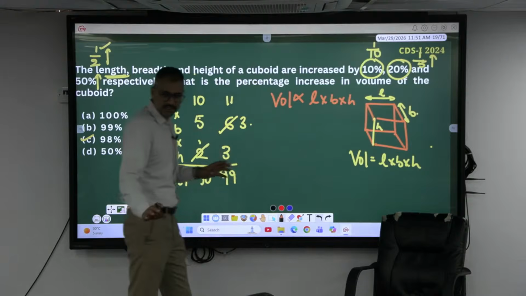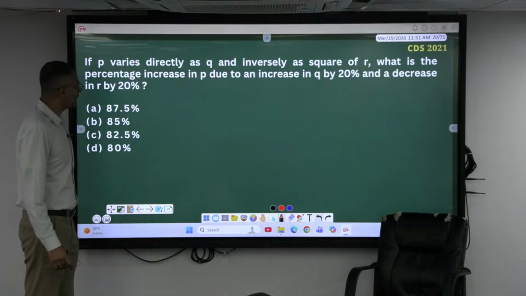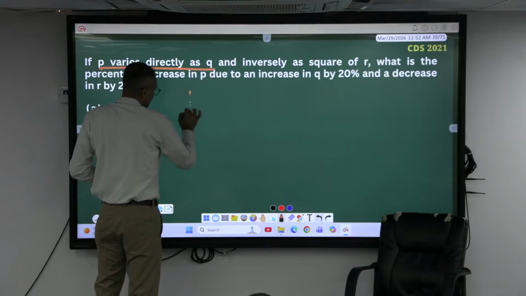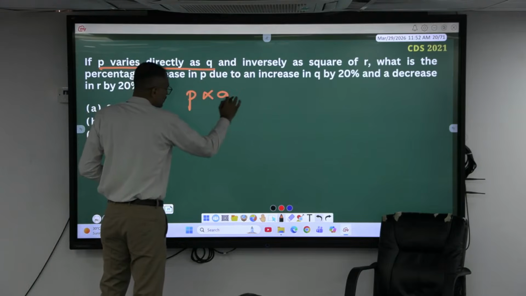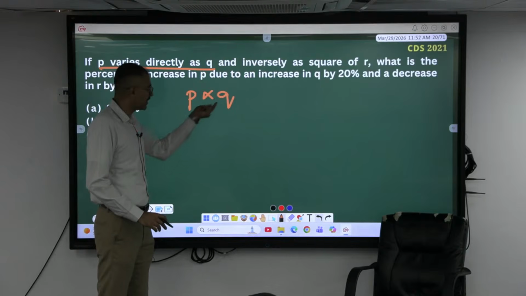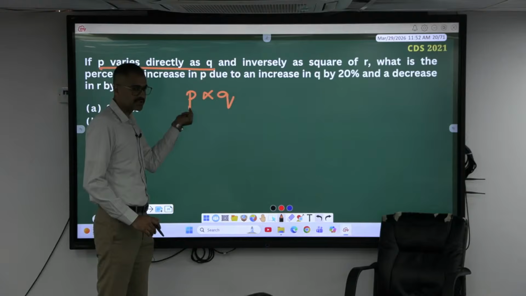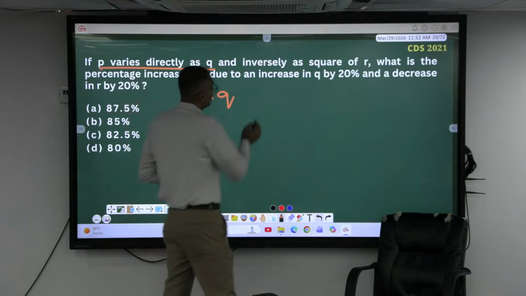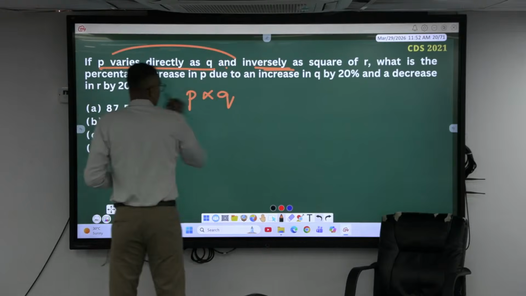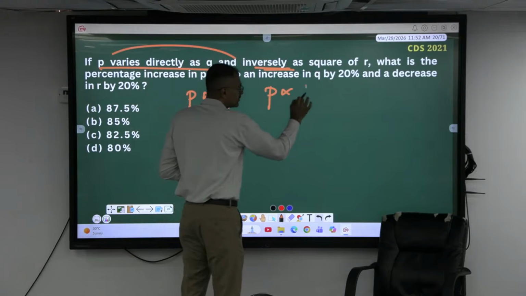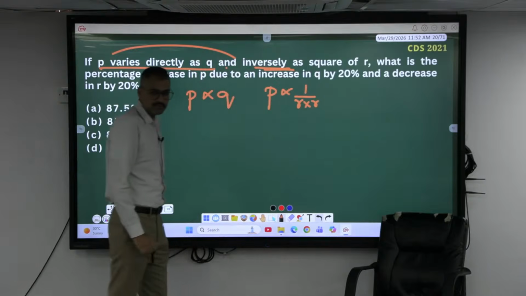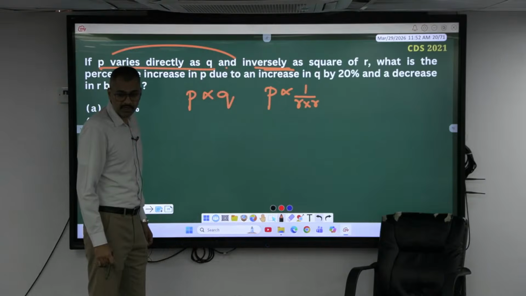A similar relationship has been given here. What is the relationship here? P varies directly as Q, meaning P is directly proportional to Q. However Q changes, P changes the same way. If I increase it by 20%, it increases 20%. And it also varies inversely, referring to P. So P varies inversely with 1 by square of R, R into R, isn't it?